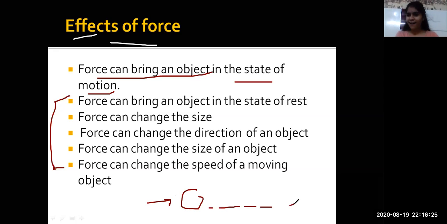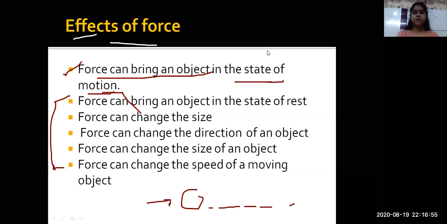So it can bring an object into a state of motion. मेरी जो ball थी वो rest के state पे थी, but now it is in the state of motion. How? I applied the force, so it happened. Number 2, the force can bring an object into the state of rest.